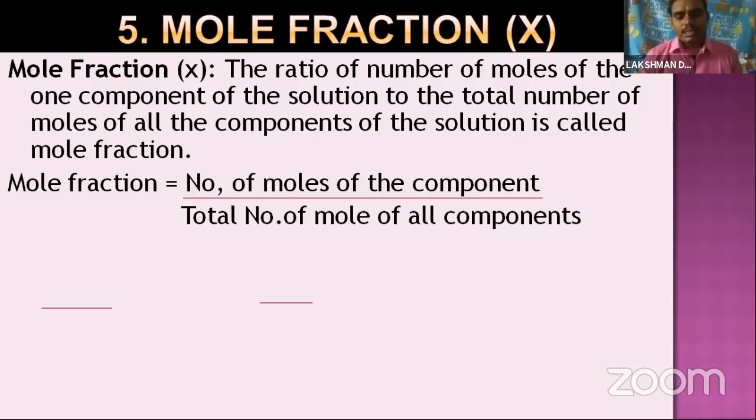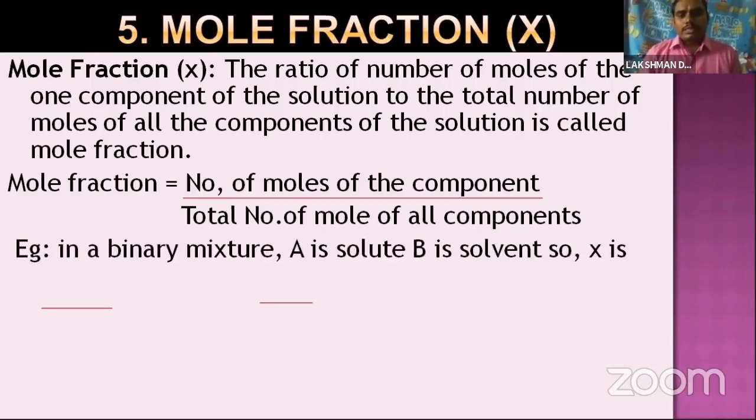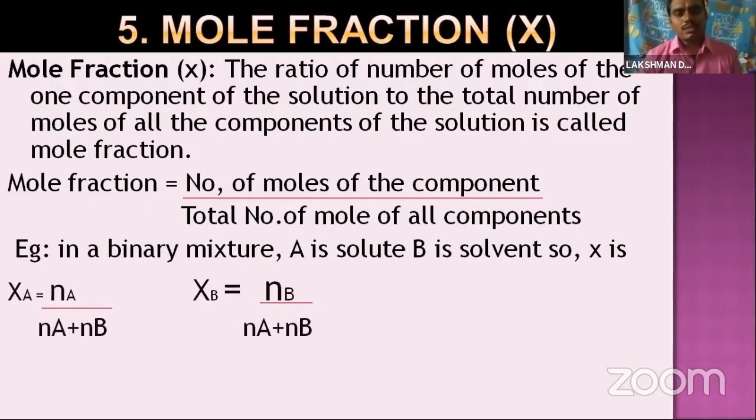Okay, let us consider one example. In a binary mixture, A is a solute and B is a solvent. Binary mixture means, as you already learned, a solution with only two components. So here one component is A and the second component is B. A is the solute and B is the solvent. The mole fraction of A, the solute, we write as XA, the mole fraction of solute.